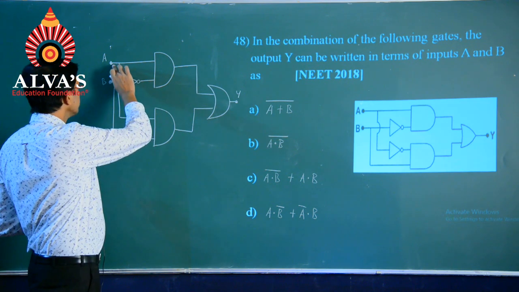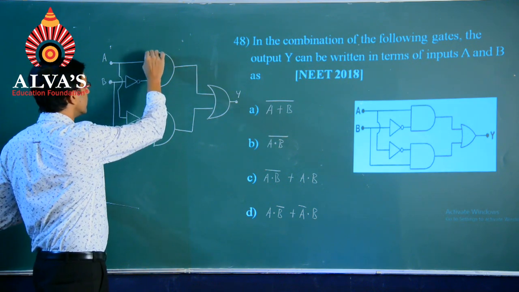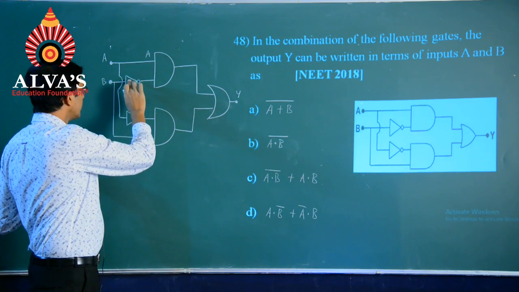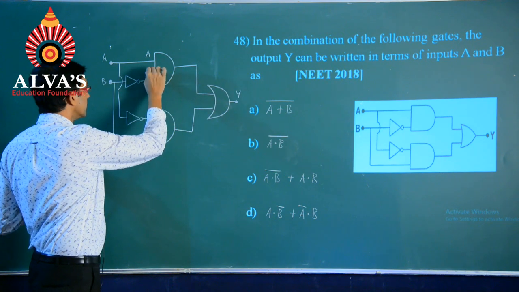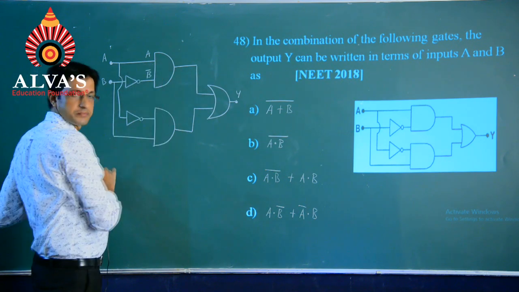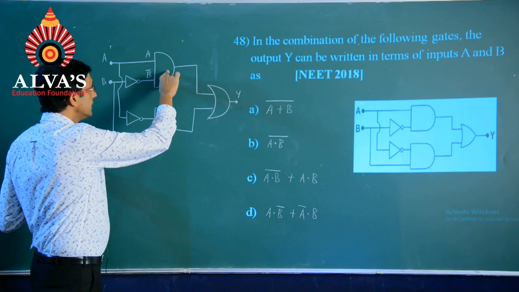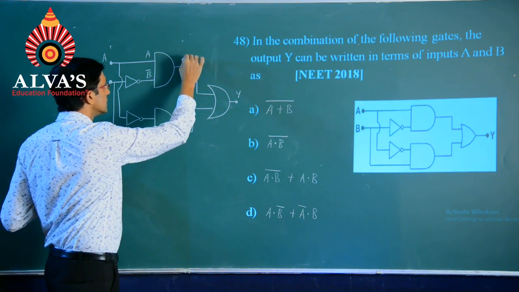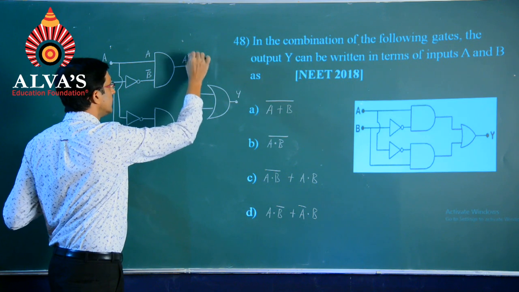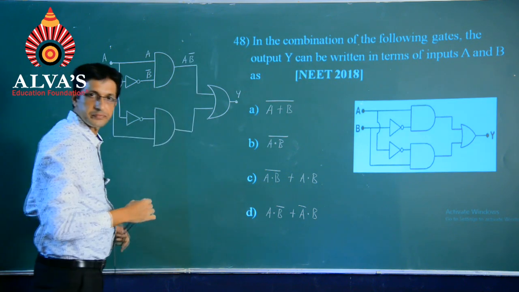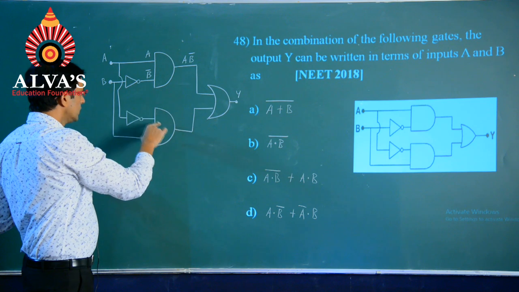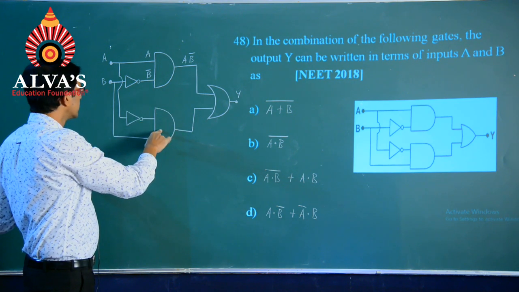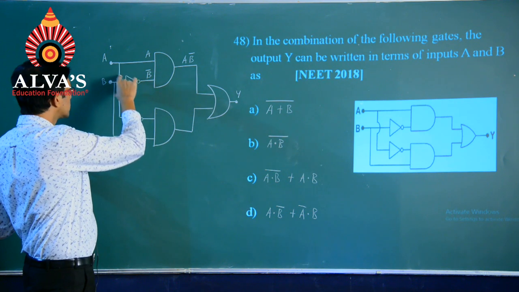So, this A, when it comes over here, will remain as it is. Then B, when it passes through the NOT gate, will become B bar. So, the AND gate says the output is the product of the inputs, which is A into B bar. When it comes to the second combination of logic gates, let us see what happens now.